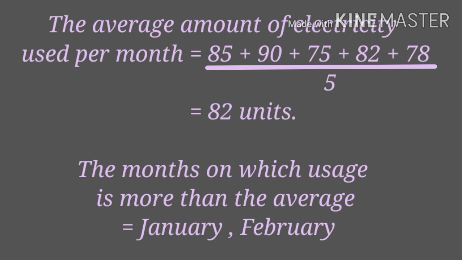Answer: the average amount of electricity used per month is equal to 85 plus 90 plus 75 plus 82 plus 78, the whole divided by 5, that is equal to 82 units. And the months in which usage is more than the average are January and February.